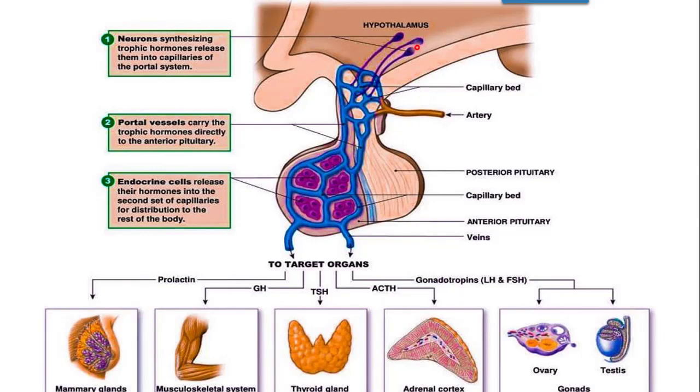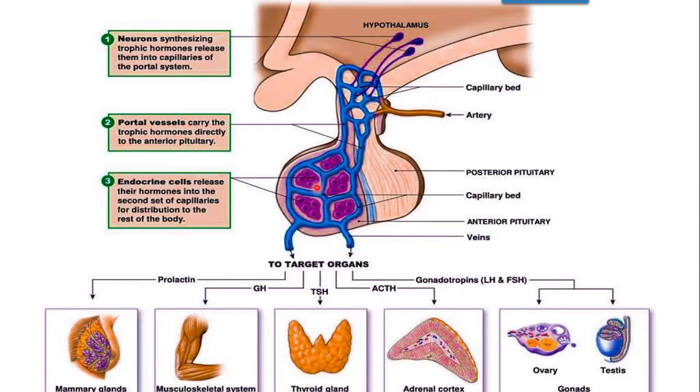From the neurosecretory cells, the hormone is released into the blue colored capillaries, and the hypophyseal portal system continues to the anterior pituitary, carrying the trophic hormone to the endocrine cells. This pituitary is known as the master endocrine gland.